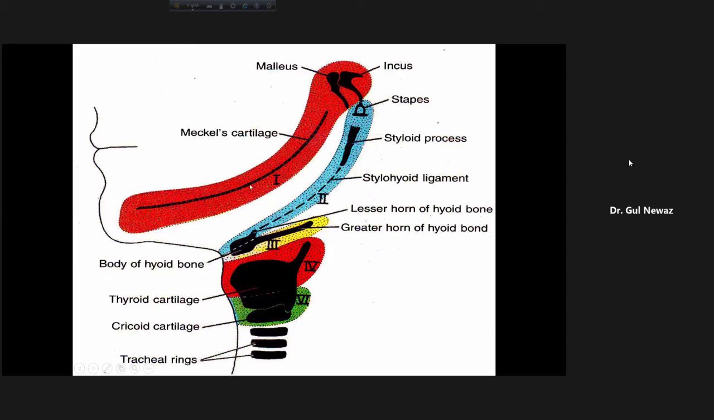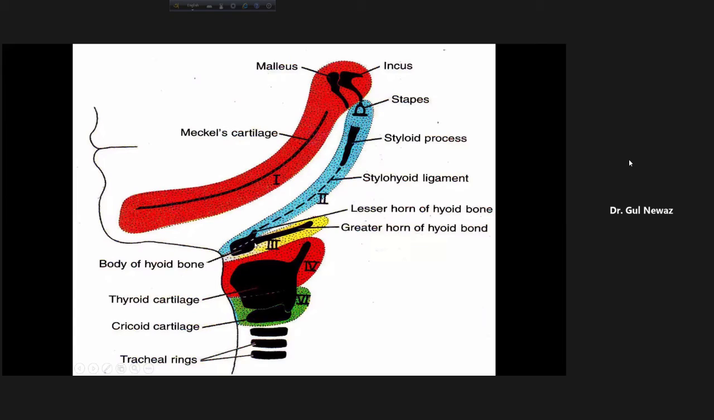The mandibular prominence will give rise to a cartilage which is known as Meckel's cartilage, and around it the body of the mandible will be formed by intramembranous ossification. This is from the mandibular prominence of the first pharyngeal arch. Also, there are 3 small bony ossicles inside our middle ear cavity: the malleus, the incus, and the stapes. The malleus and the incus will be derived from the cartilage of first pharyngeal arch.